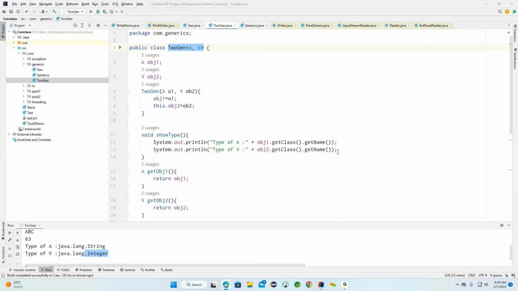So tomorrow we are going to discuss the continuation of this generic concept. We have bounded types, and the bounded type parameters we are going to discuss in tomorrow's session. So this is all about the generic related example. We'll continue tomorrow with the bounded type related example.